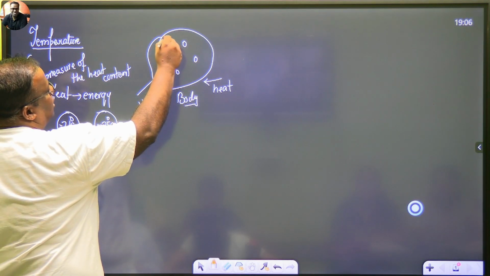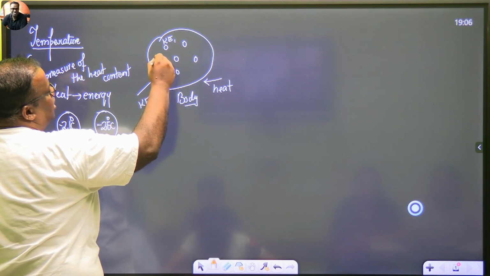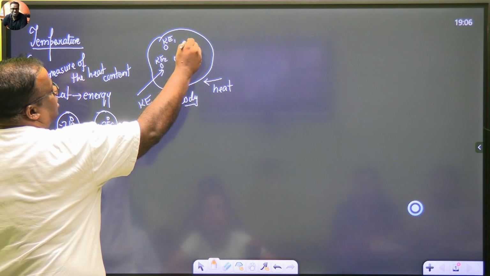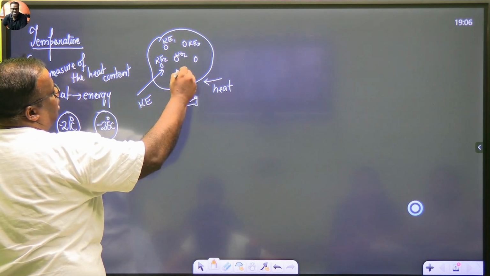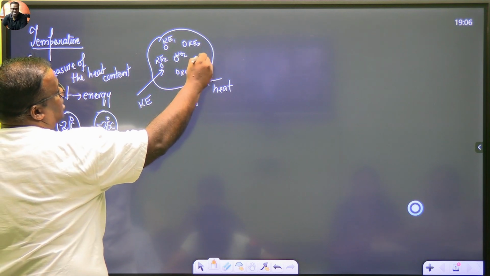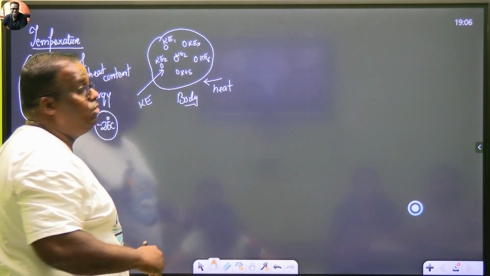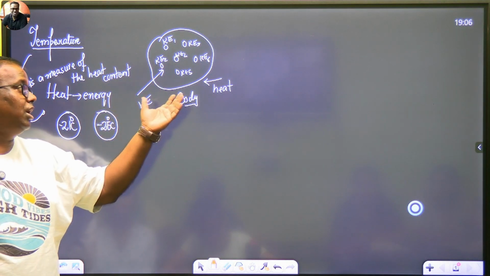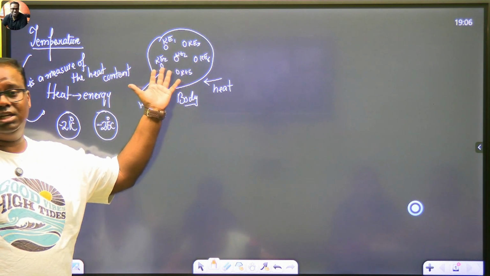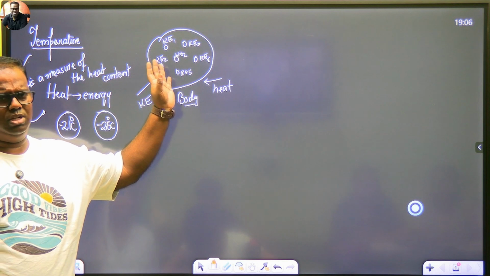So the kinetic energy with this particle is KE1. This is say KE2, this is KE3, this is KE4, KE5, and let's say this is KE6. This will not be asked in your grade 9, but keep this concept ready with you. What is temperature? Now, every particle has a different kinetic energy with it. And there are many particles.